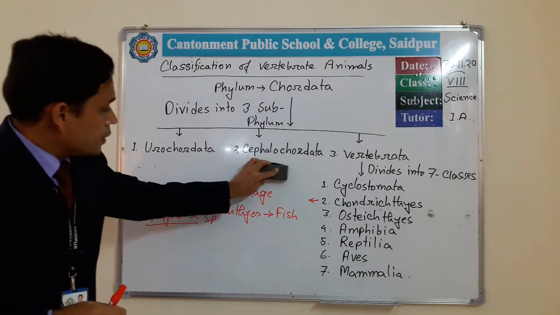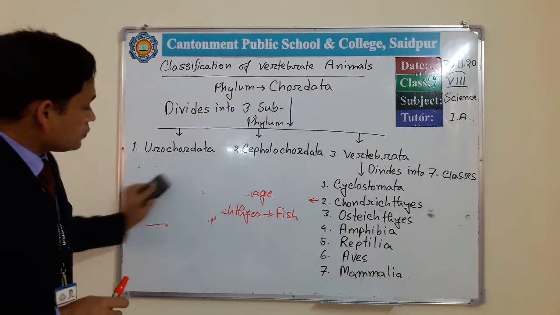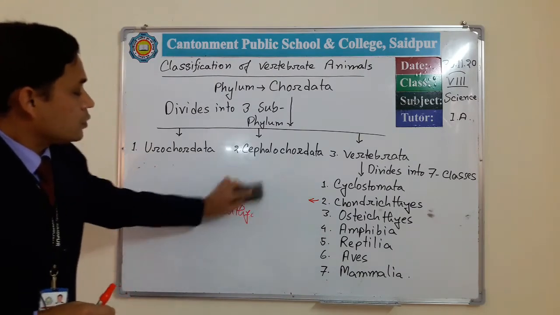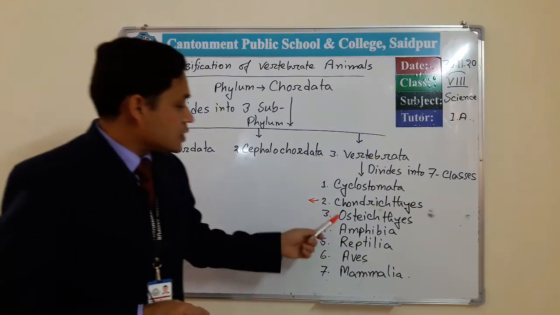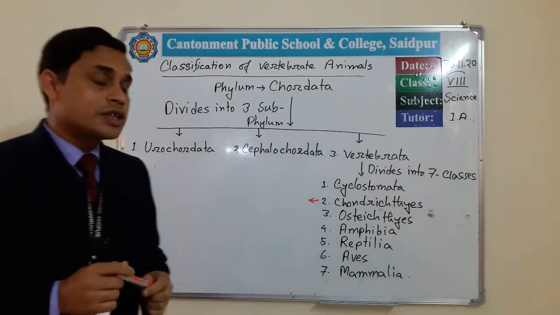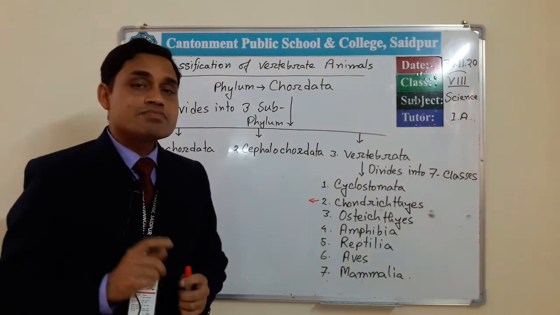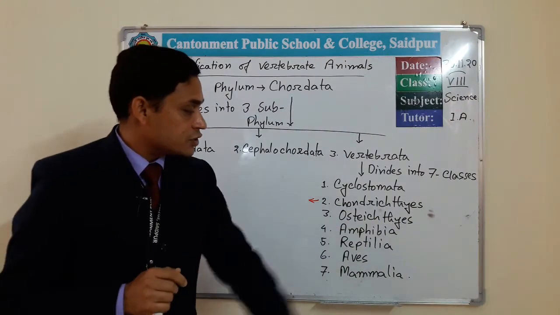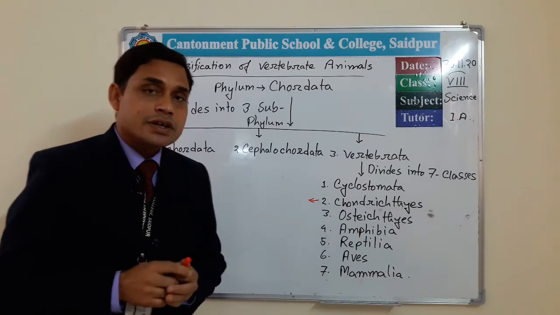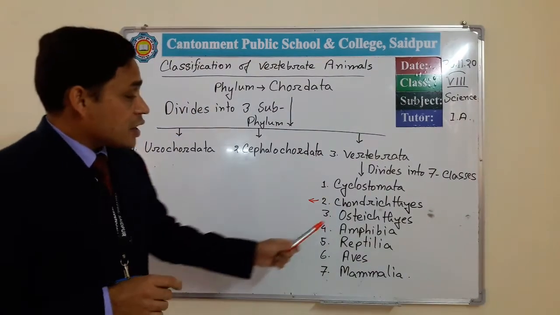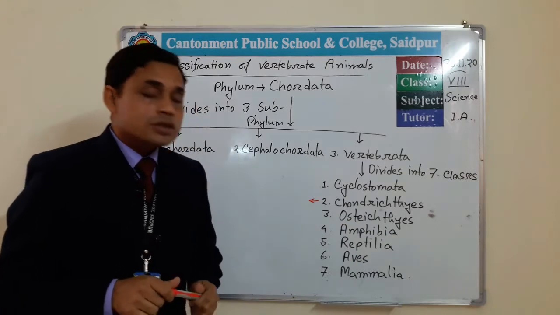Okay, then the third class is Osteichthyes. Osteichthyes, the osteon means bone and ichthyes means fish. So the fishes which bear a bony skeleton in their structure are discussed under this class Osteichthyes.